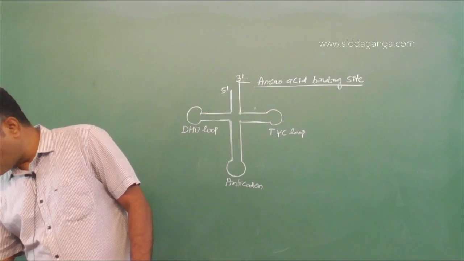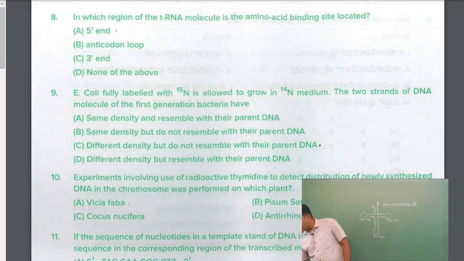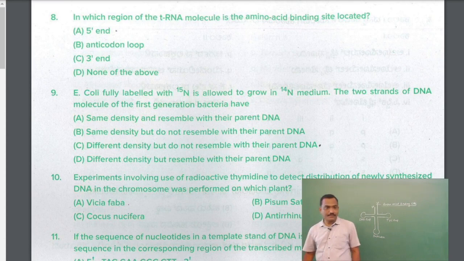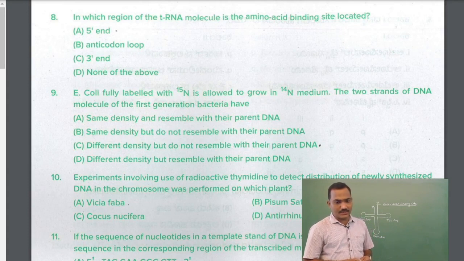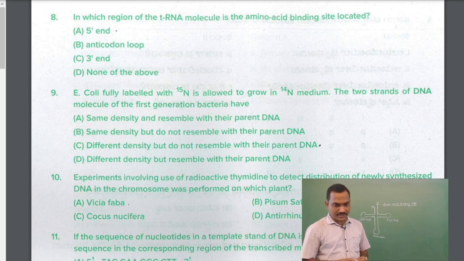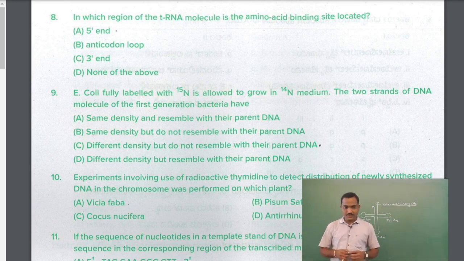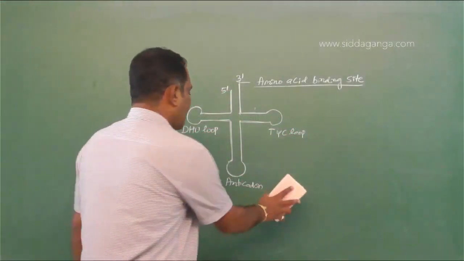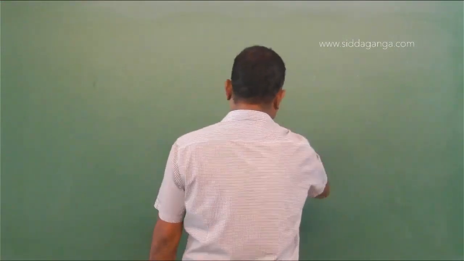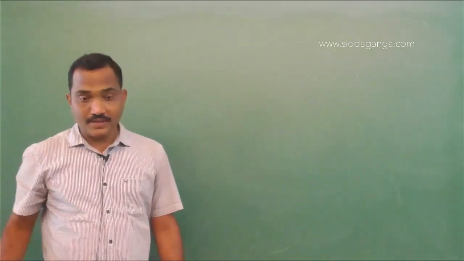So now let us move on to the next question. Question number 9. So 3' end is the answer for this 8th question. Question number 9. E. coli fully labeled with N15 is allowed to grow in N14 medium. The two strands of the DNA molecule of the first generation of bacteria have. So concept from the Meselson and Stahl experiment. So what they are saying, a DNA is completely labeled with the N15.